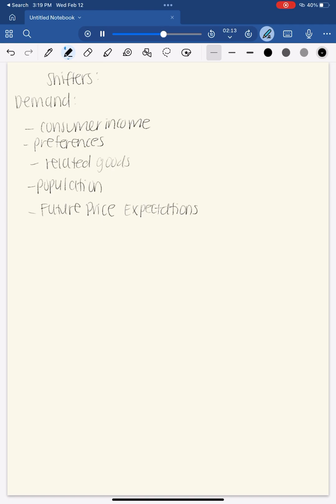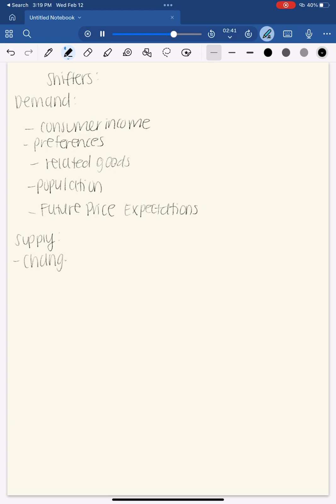When it comes to prices of related goods, this could mean that another substitute of an item you are currently buying, let's say the price of another juice goes down, so then you will stop buying the juice that you are buying right now. Population changes, the more people that are simply demanding the product, more of them are going to buy it. And expectations of future prices, this is similar to price of related goods, except now we're looking at the future. In the future, will the price go up or down, which will change how we buy a certain product today.